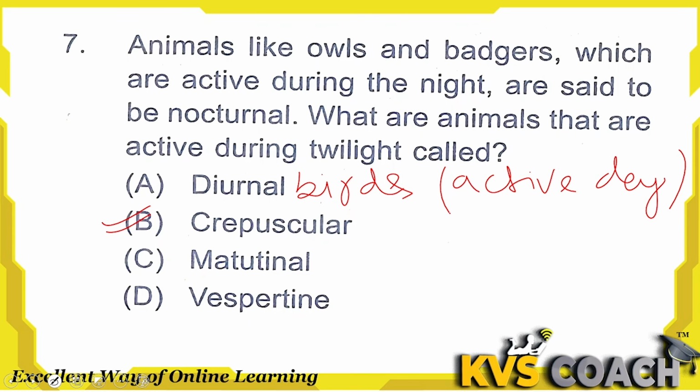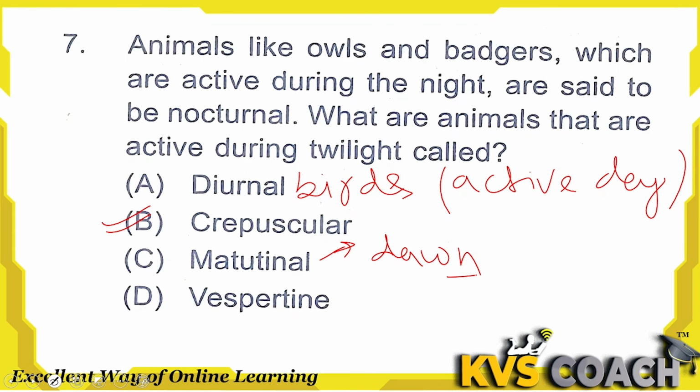Third one is matutinal. These are the animals which are active in the early morning, or you can say dawn time. Do you know what dawn and dusk time are? Dawn is when light first appears in the day, just before sunrise. That period of time is known as dawn. Like hens, they are active at that time. These types of animals are known as matutinal.